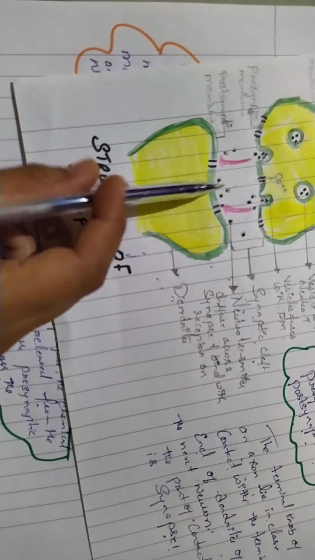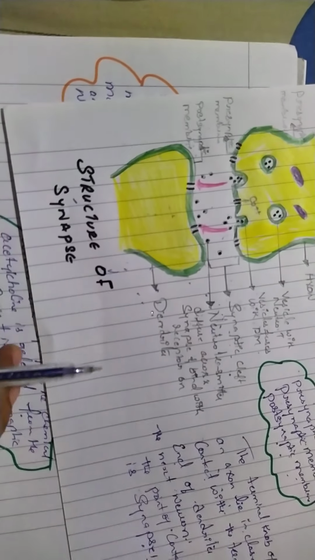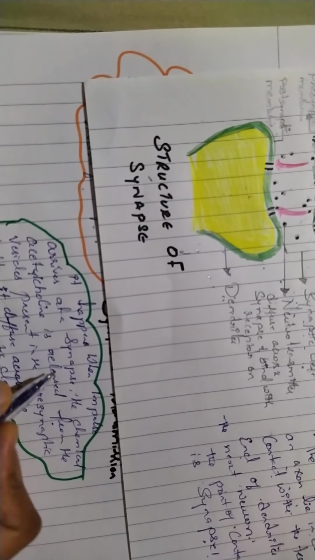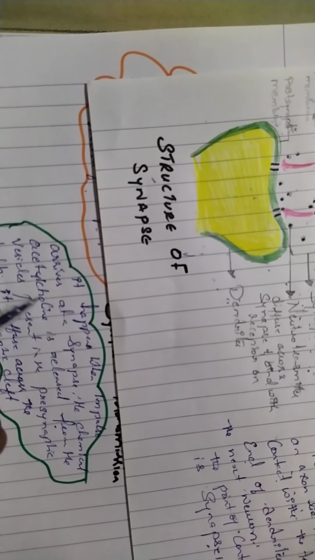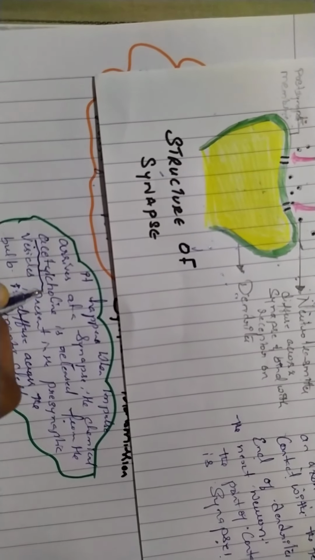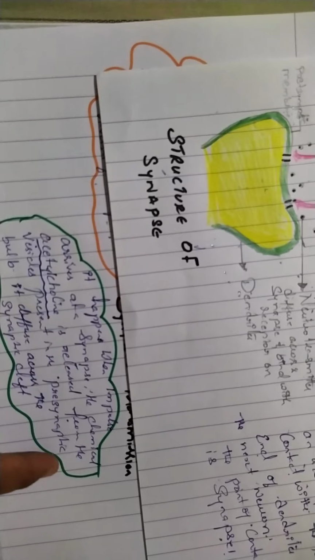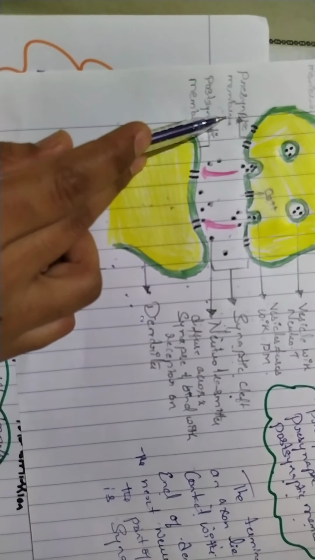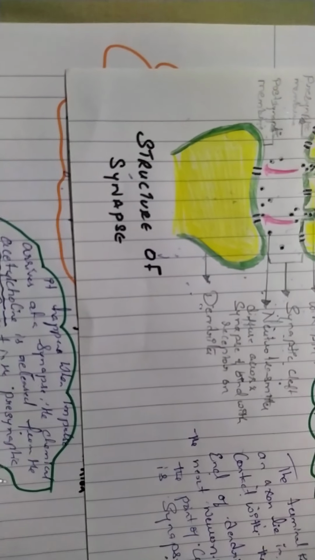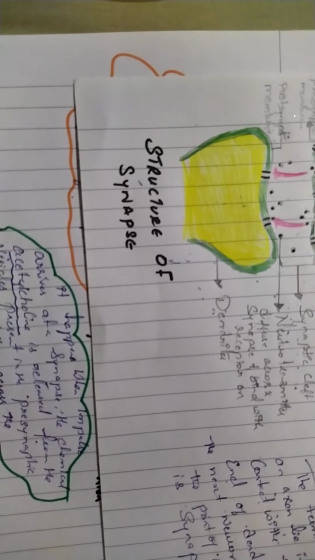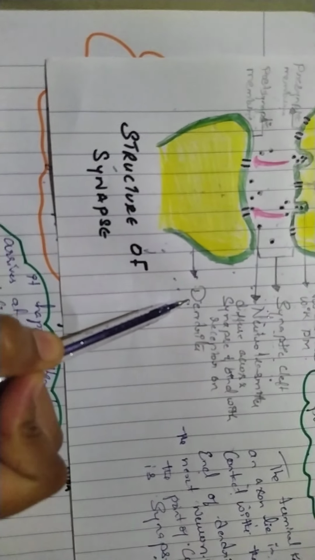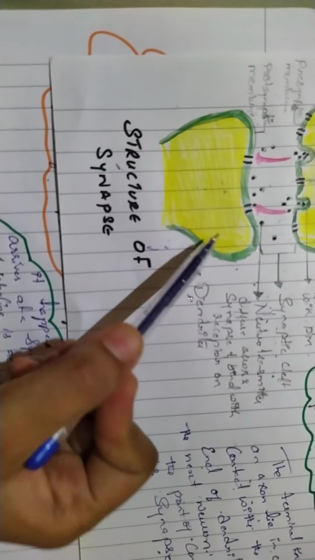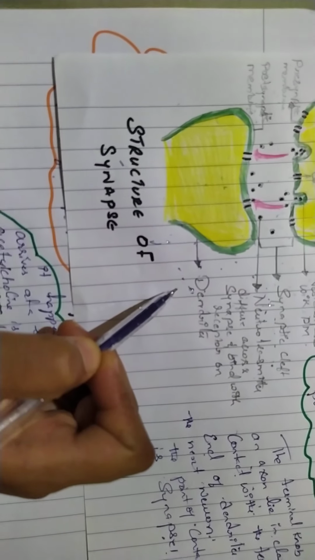This helps the chemical transmission of the impulse to take place at the synapses. As you can see here, when a nerve impulse arrives at the synapse, a chemical called acetylcholine is released from the vesicles present in the presynaptic membrane, or bulb, and it diffuses across the synaptic cleft and enters the ending of the dendrites, and this initiates a new wave of depolarization that travels through the dendrites into the cell body.